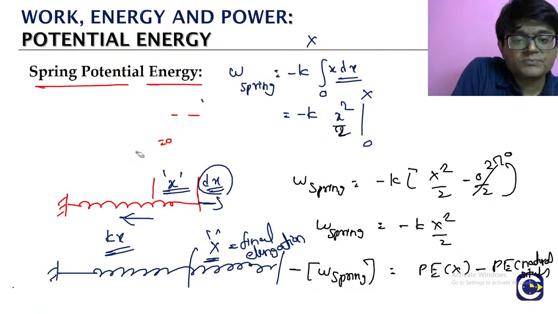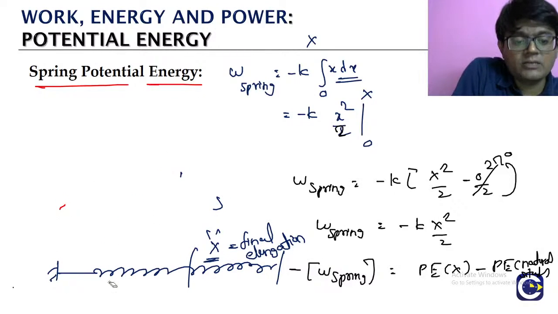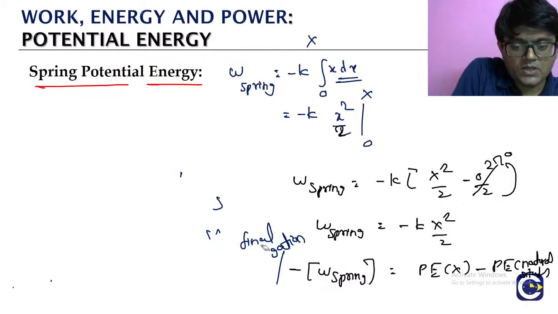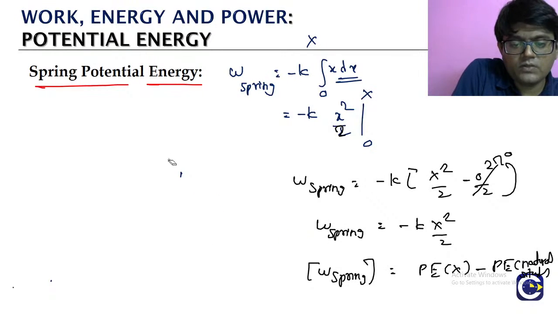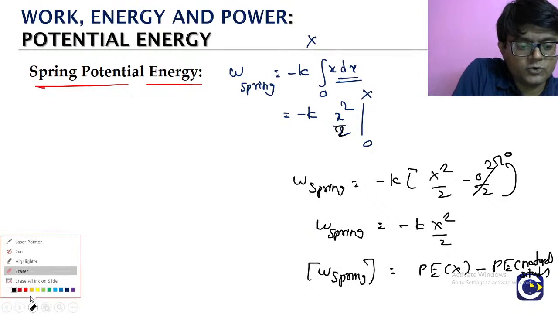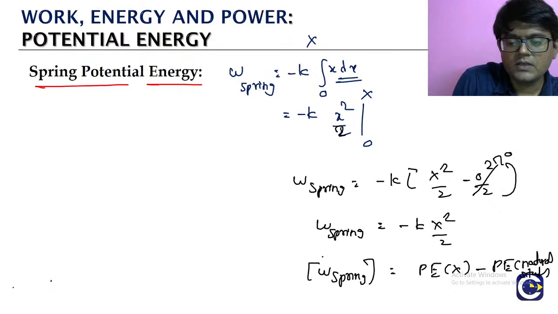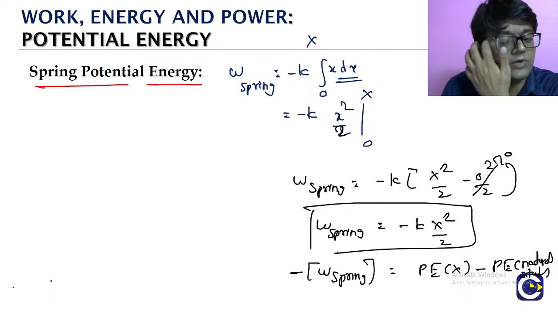What will we get? The negative of work done by the spring force. We already have the work done by the spring force, which is minus kx square by 2.